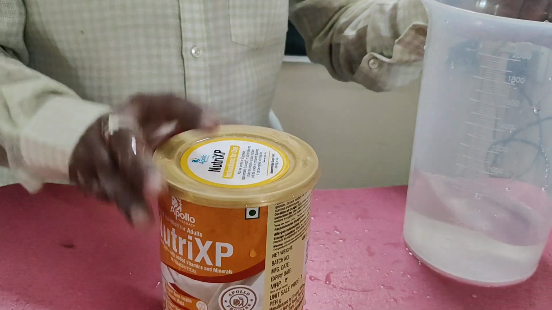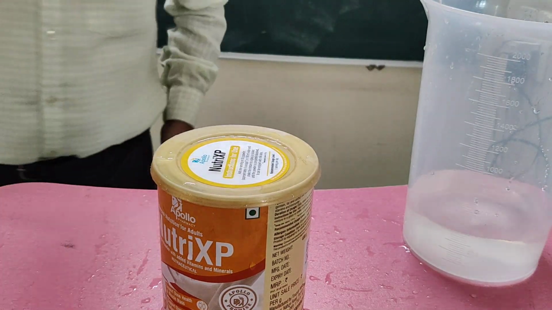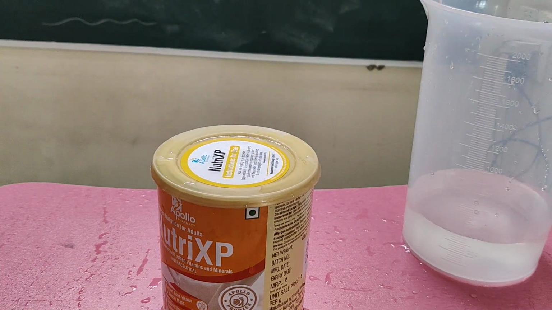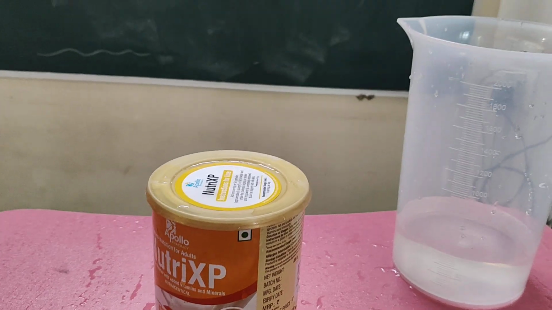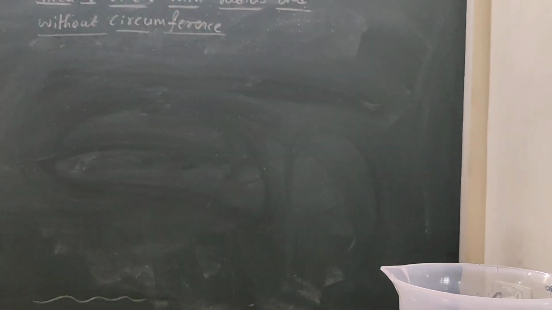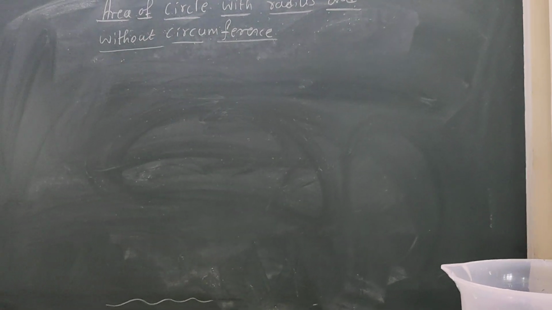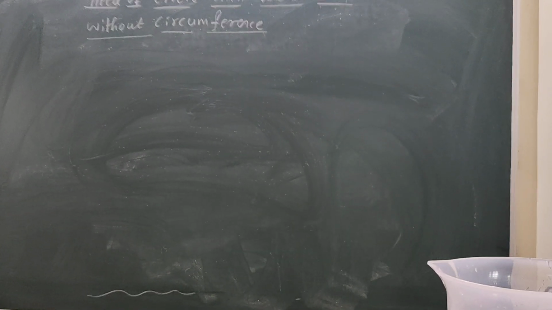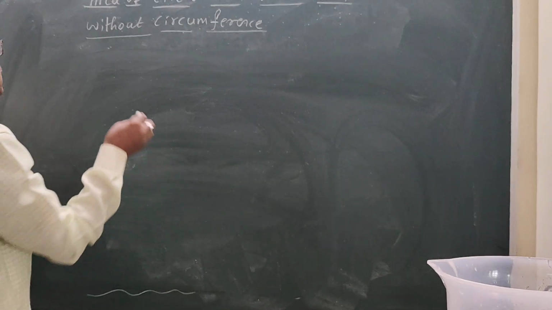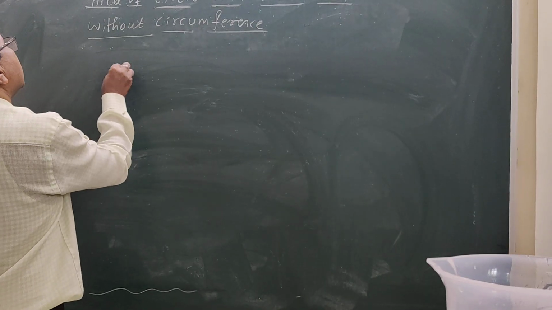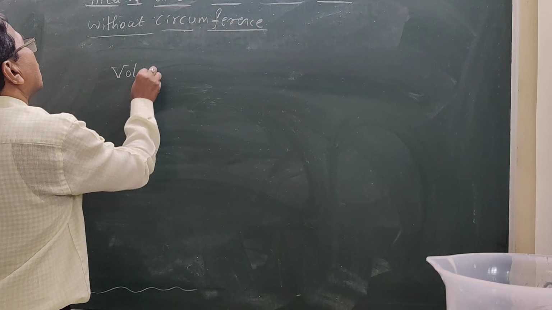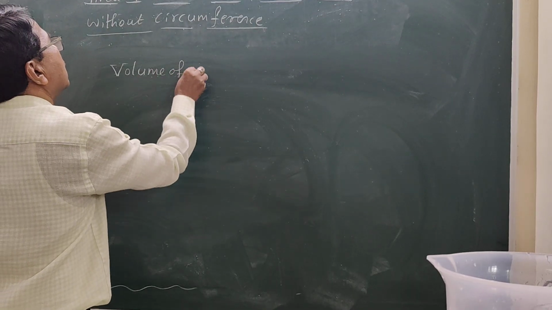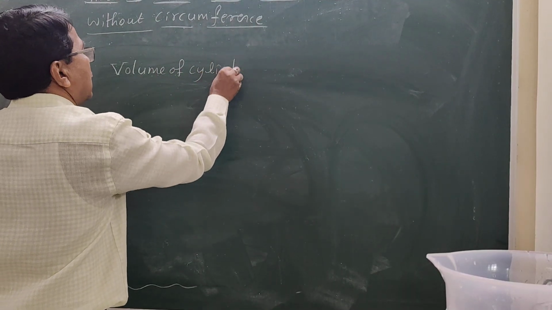What is the volume of the cylinder? I'll just write on the board. You can see, students, here the volume of the cylinder. So the volume of the cylinder is how much?